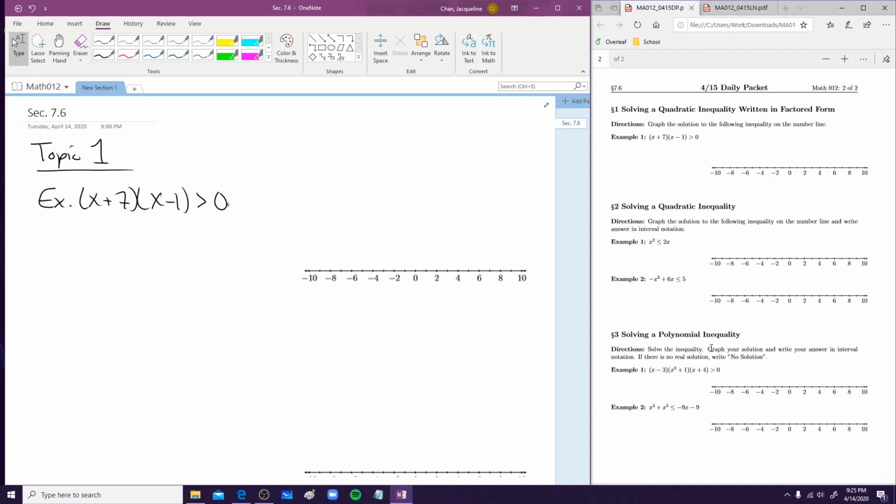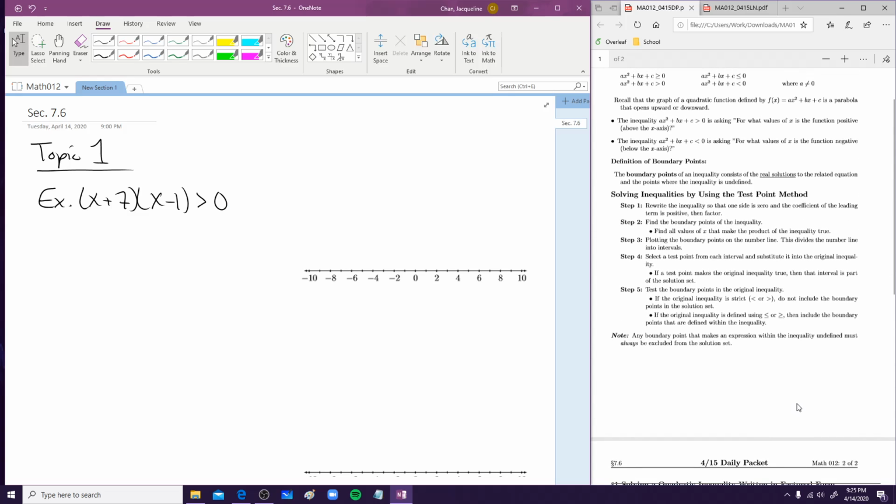Alrighty, so for the first topic today, we are going to be solving a quadratic inequality written in factored form. Our directions are to graph the solution to the following inequality on the number line. The example that we're given is (x + 7)(x - 1) > 0. So how are we going to solve this? We are going to use the steps above.